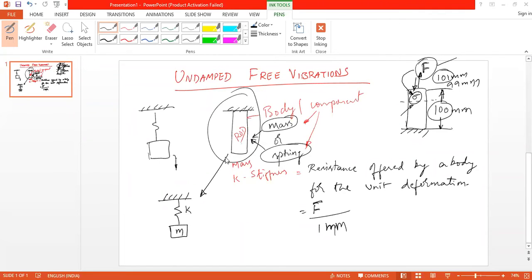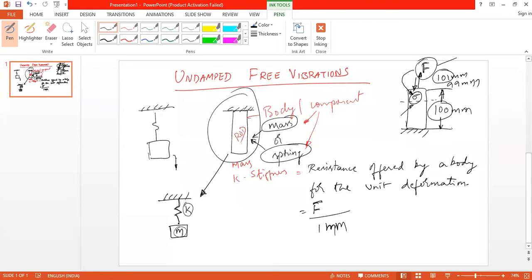What I said is, any physical component will have both mass and spring in it. There is no separate spring and separate mass. But for the mathematical modeling and solving the vibration problem, we represent this physical component as spring and mass.